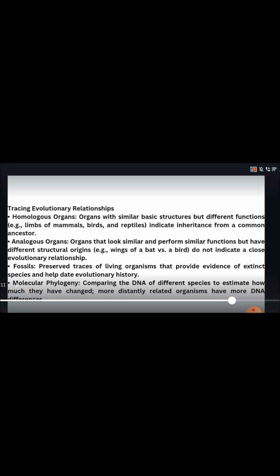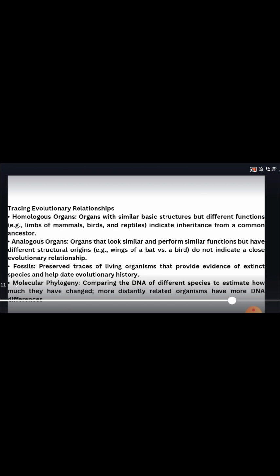Tracing evolutionary relationships. Homologous organs have similar basic structure but different functions. Example, limbs of mammals, birds, and reptiles indicate inheritance from a common ancestor. Analogous organs look similar and perform similar functions but have different structural origins. Example, the wings of a bat versus a bird do not indicate a close evolutionary relationship.